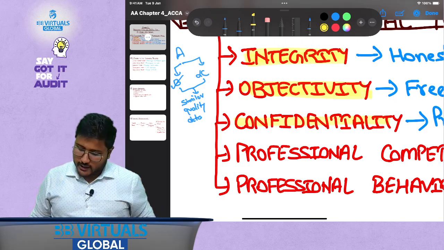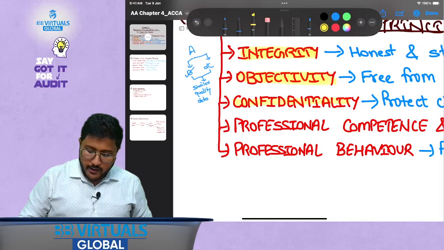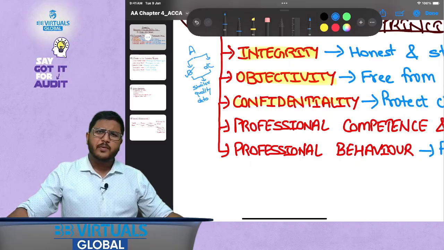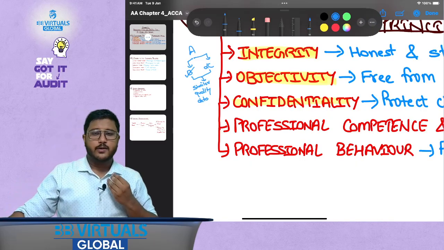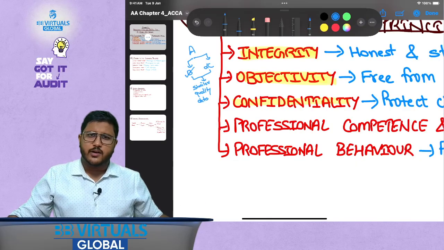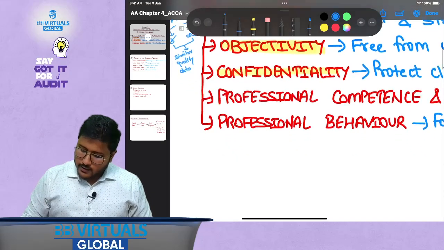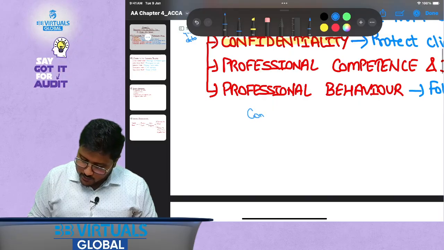That is confidentiality. Now the fourth one, which is professional competence. Now my friends, I would like to ask you, what makes a person competent? If you have to determine my competency to teach this subject, how will you determine it? Competency, I hope it is visible. Yes, competency is generally determined by 3 factors.